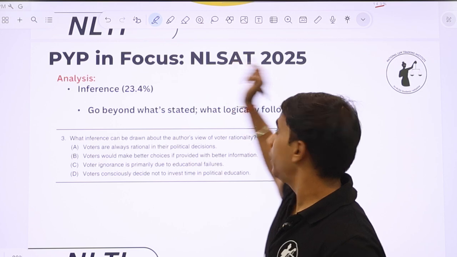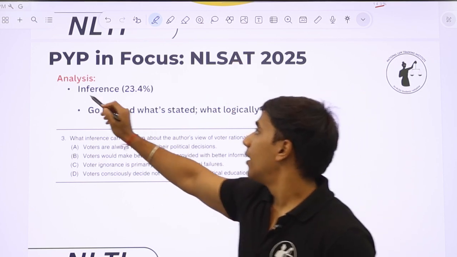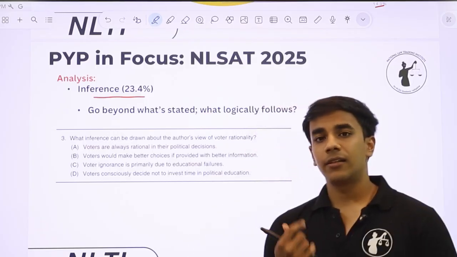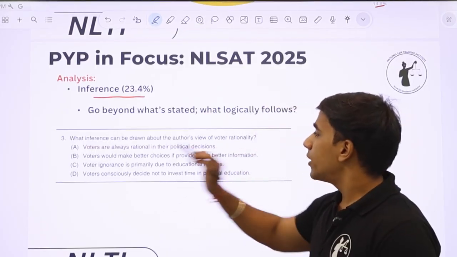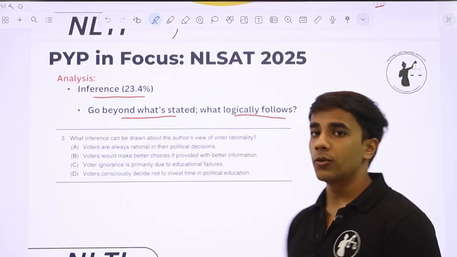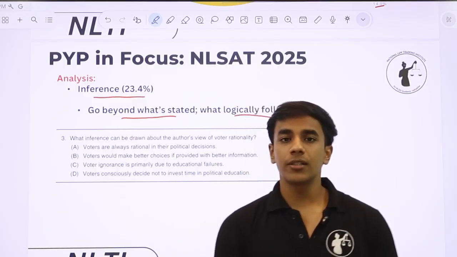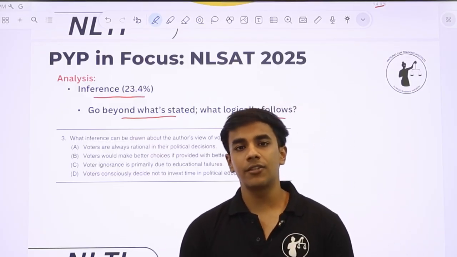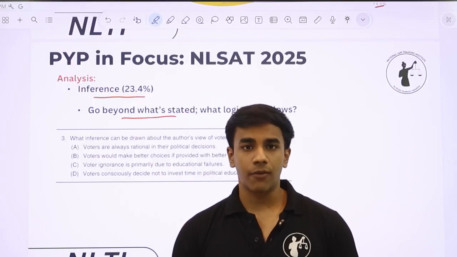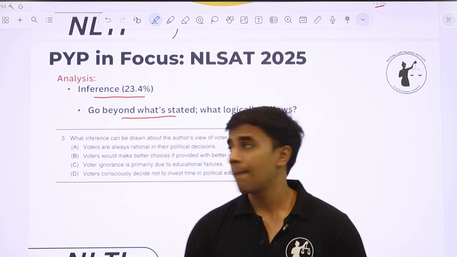So again, the PYP in focus is NLSAT 25. We are focusing on that one primarily. Around 24% of questions in part A were from inference, directly or indirectly. And what is inference? It asks you to go beyond what's stated, to what logically follows. This is the primary difference between a conclusion and an inference also. Conclusions are mostly mentioned explicitly in the passage, whereas inference is something that you take away, or what logically follows after a conclusion. This is something that stays with you even after you have read the passage.